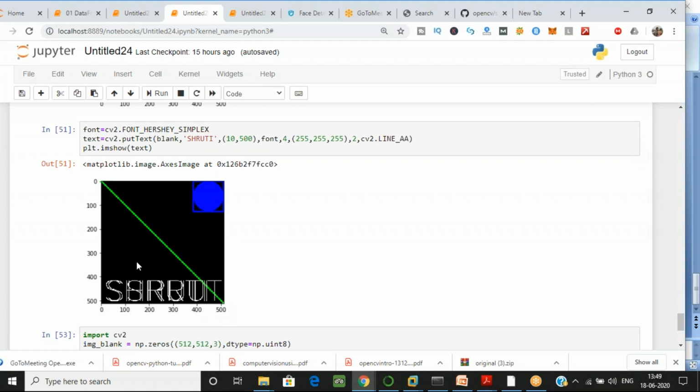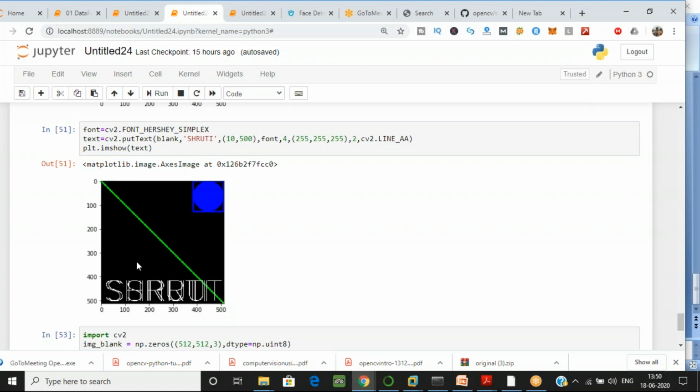You can search different line types and use them for writing the text. This is one of the line types which I have used in my image. Line underscore A normally tells which kind of line you want to draw.